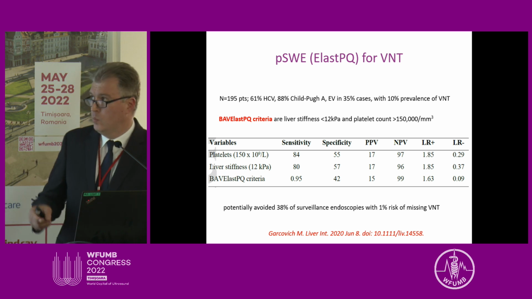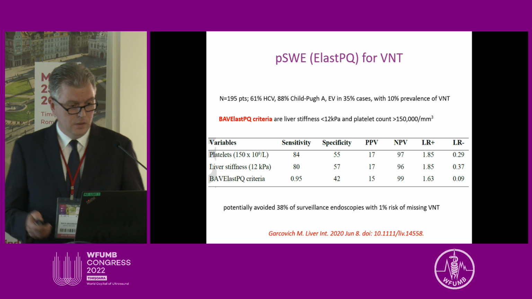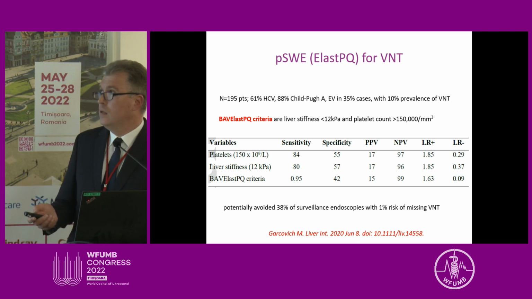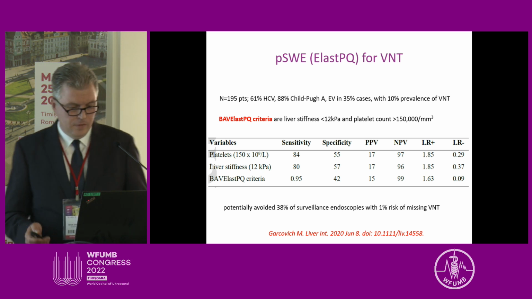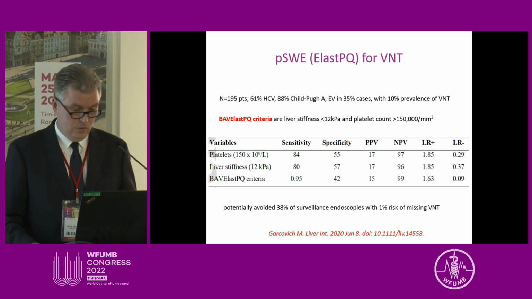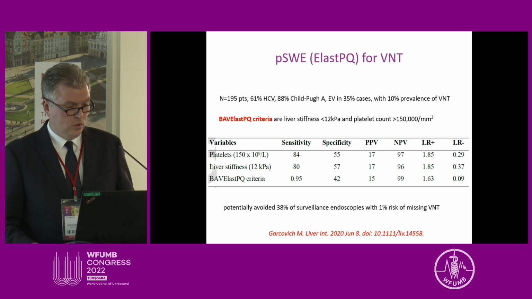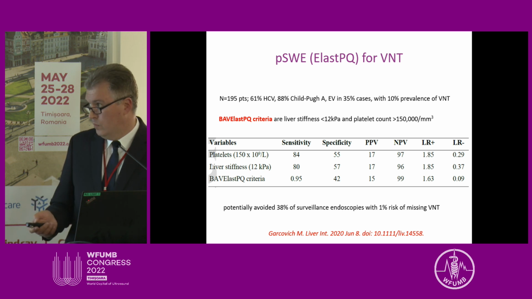Now I will move to other ultrasound elastography techniques. This here is a study from Italy using point shear wave elastography, point quantification by Philips, and they tested this method for assessing the presence of varices needing treatment. They included almost 200 patients with hepatitis C, and they used the Baveno approach, so a combination of liver stiffness and platelet count, and they calculated the cutoff value for this method of 12 kilopascals. That was the optimal for ruling out varices needing treatment.